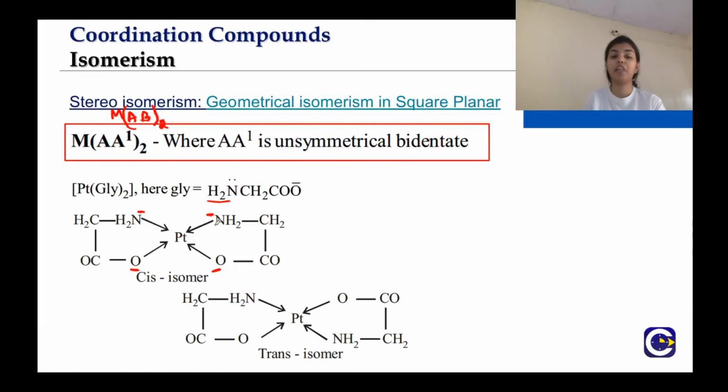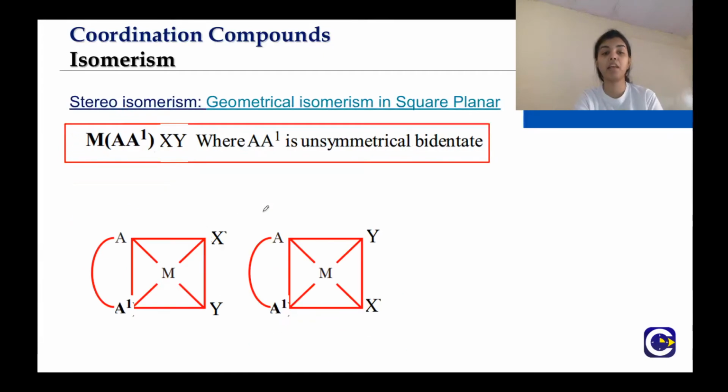But if you change the angle, let us say that we swap the position of these two. Now what will happen? Oxygen and oxygen are trans and NH2 and NH2 are trans. So therefore we can have two geometrical isomers for this. That is, one will be cis and the second one will be trans.